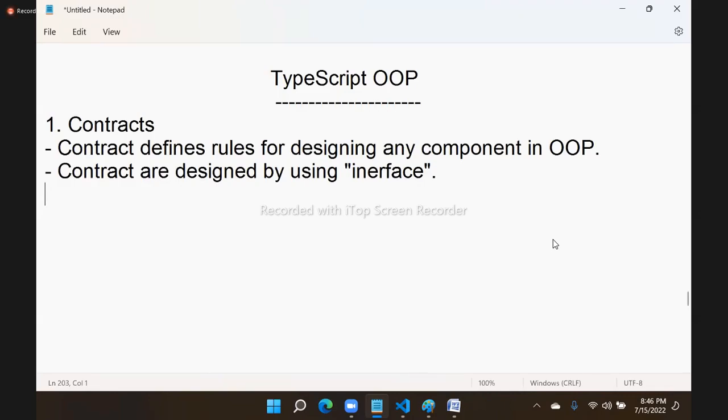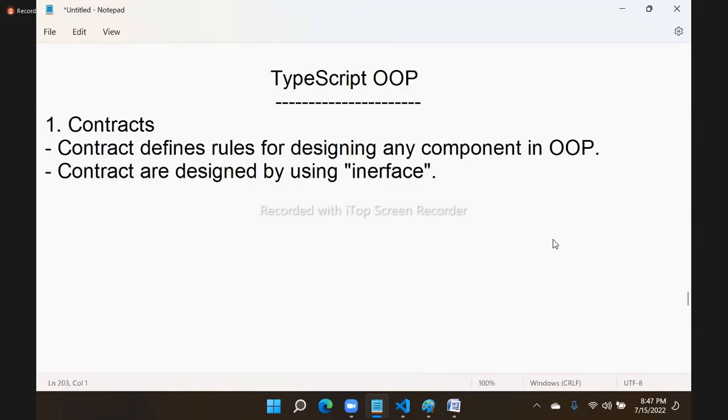In general, if anybody asks you, you learned some OOP language, what is the purpose of an interface in OOP? Interfaces are used for designing contracts. I am speaking in architectural terms, not learning terminology.